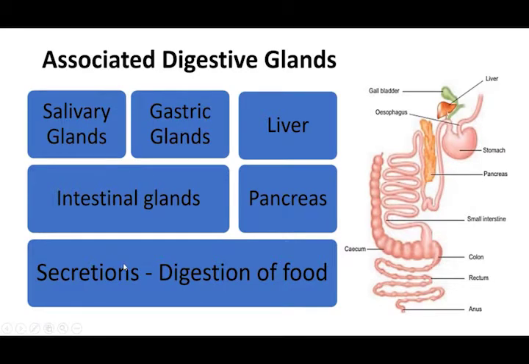And what about the secretions? They secrete many enzymes, whatever is required. Gastric glands, salivary glands, and intestinal glands do various kinds of secretions which are very helpful in the process of digestion.